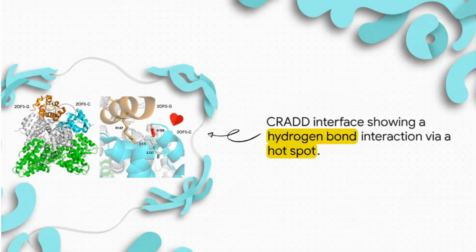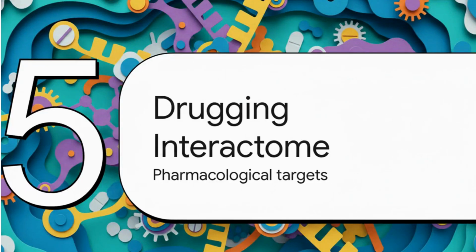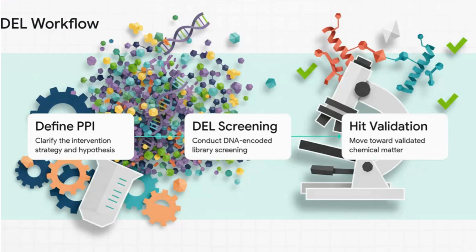And finally, Section 5, drugging the interactome, moving from understanding to pharmacological manipulation. Now that we know how to locate these exact physical hotspots, how do we weaponize this knowledge to cure disease? Well, this is the cutting edge of modern pharmacology. The workflow goes something like this. First, you define your strategy.